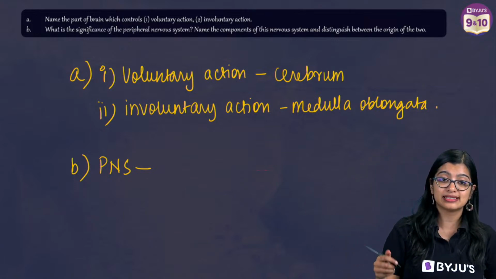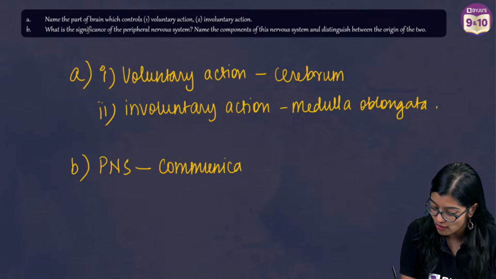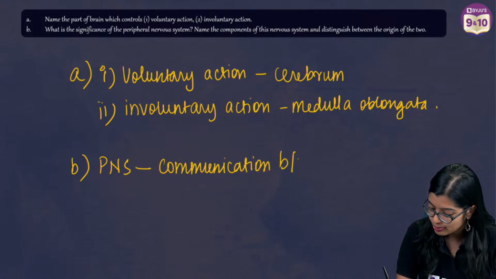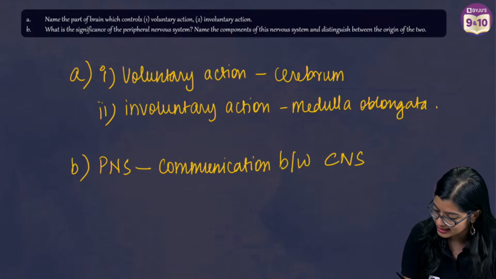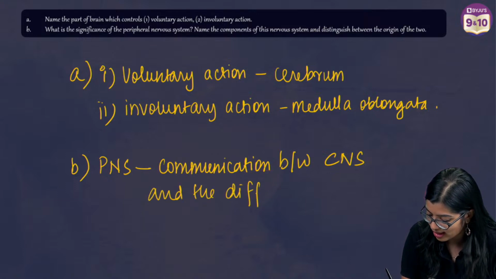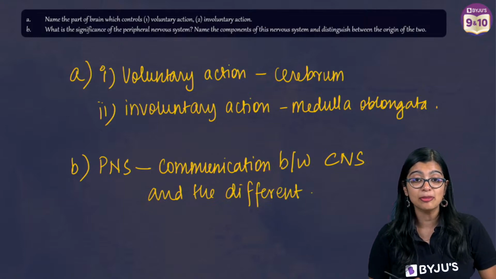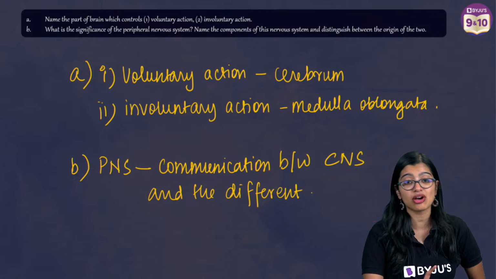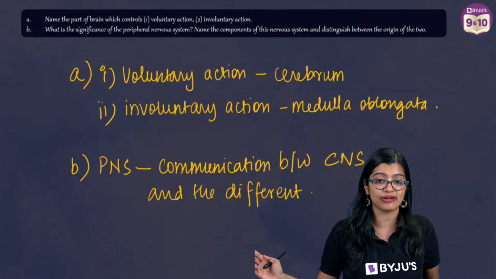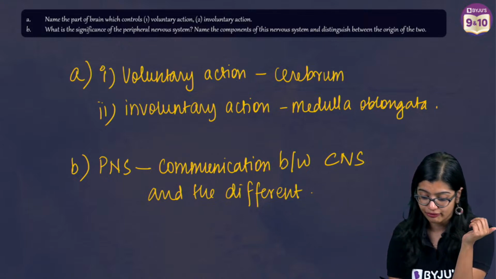Very good, exactly. So PNS serves as a channel of communication between the CNS and other parts of the body. That is very, very important. Not exchange of impulses, but transmission of impulses from CNS to different parts.